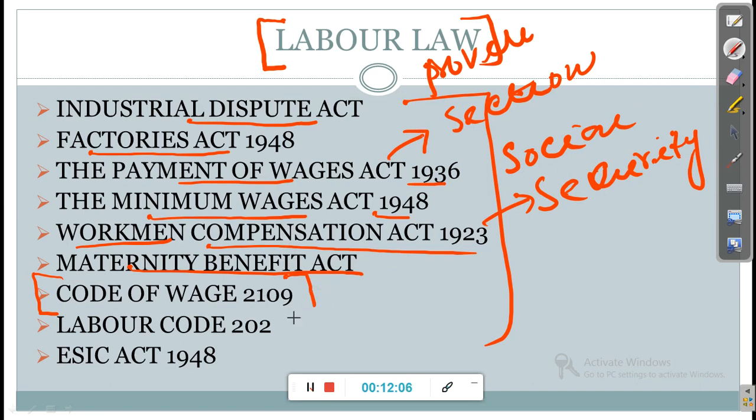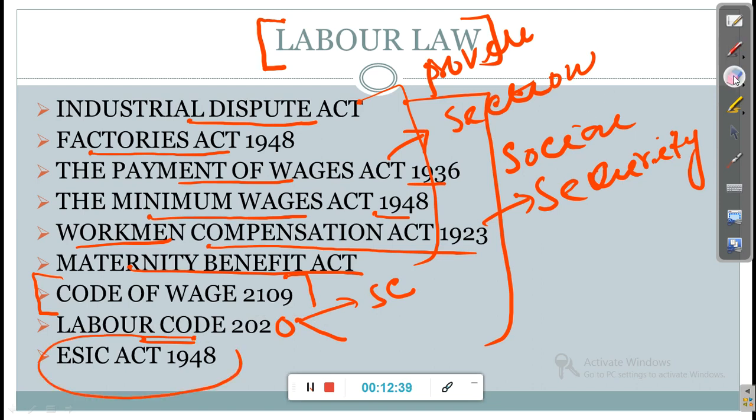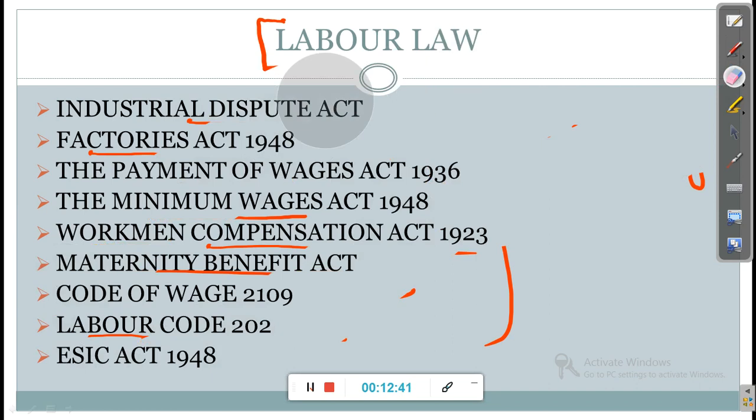Now in 2020, the Labor Codes were passed by merging all of these acts together, and there is a separate code for Social Security and others. So the Labor Codes of 2020 you have to prepare as part of your current affairs portions. Now the ESIC Act 1948, the Employees' State Insurance Act, is also important. Okay, so these are the portions of labor law that you have to prepare.